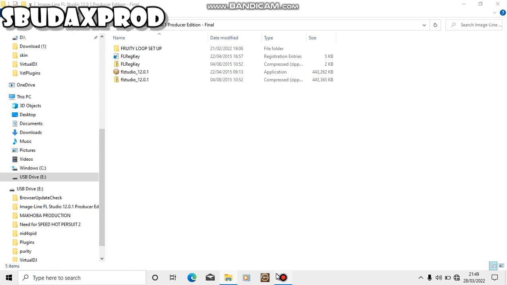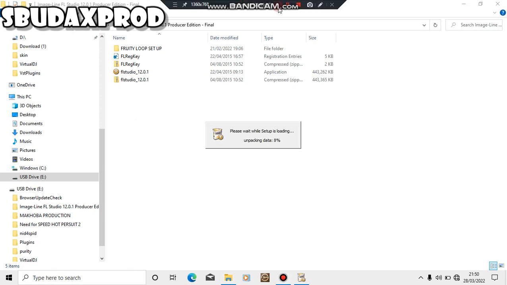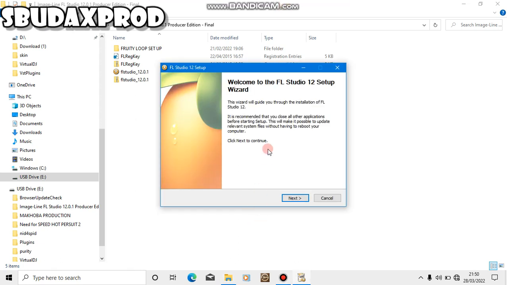You're going to see this: do you want to allow this app from an unknown publisher to make changes to your device? What you need to do is just say yes. It's loading or unpacking data again. Just have to wait for it to be done. Okay, after it has done unpacking data, you're just going to see this.